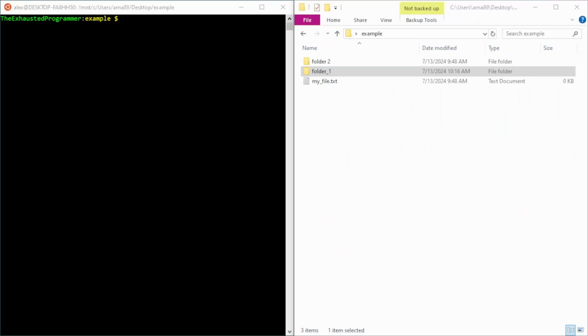But before we can get into anything like that, we need to first familiarize ourselves with some of the more basic aspects of Bash. What we can see here is a Bash window on the left and a File Explorer window on the right, showing that I am indeed running this on Windows. And in both cases, we're looking at the same information. This folder is called example, and it contains two folders and a file. I didn't set these up to be similar. They are the exact same folder, just looking at them in two different programs.